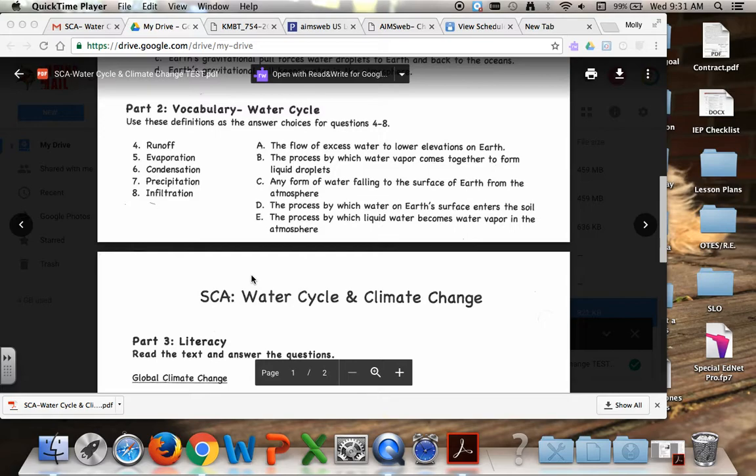Letter A. The flow of excess water to lower elevations on Earth. Letter B. The process by which water vapor comes together to form liquid droplets. Letter C. Any form of water falling to the surface of Earth from the atmosphere. Letter D. The process by which water on Earth's surface enters the soil. Letter E. The process by which liquid water becomes water vapor in the atmosphere.